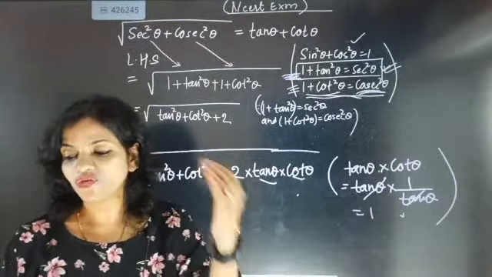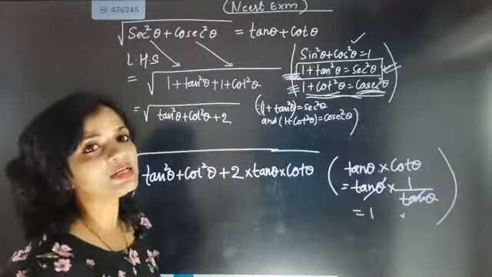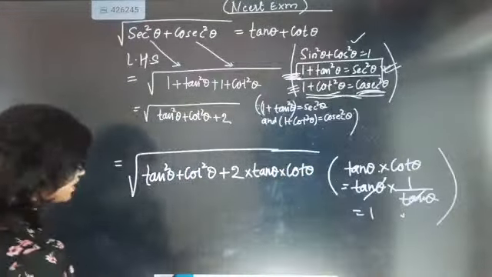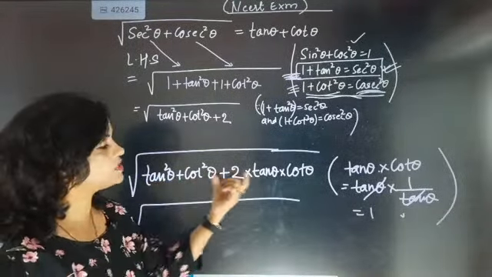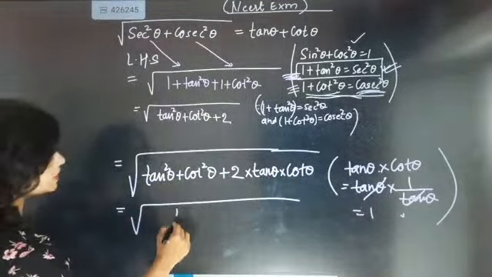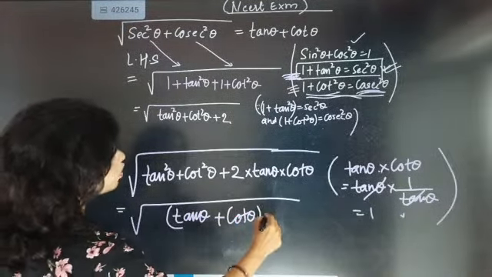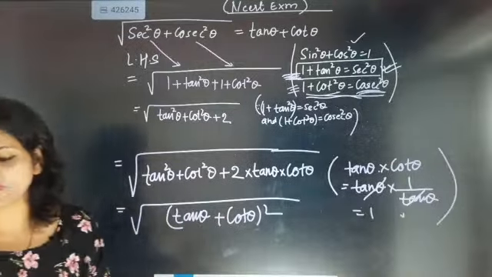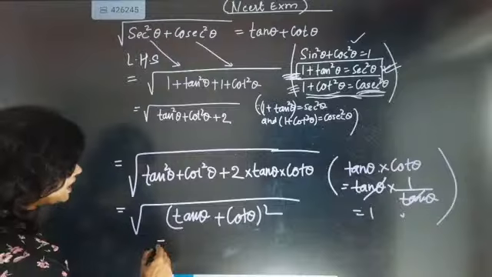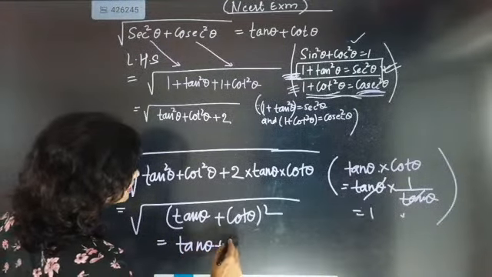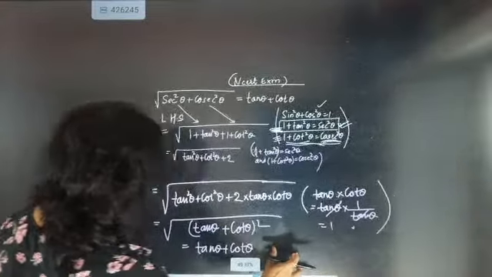Again you will be getting 2. So for our convenience, beta, we multiplied tan theta and cot theta. So when we multiply tan theta and cot theta, it is coming in the formula a square plus b square plus 2ab. So it will become a plus b whole square. Now Mashwant, your step is absolutely correct, beta. Now we can go for it. Root and square will cancel and it will give you tan theta plus cot theta.